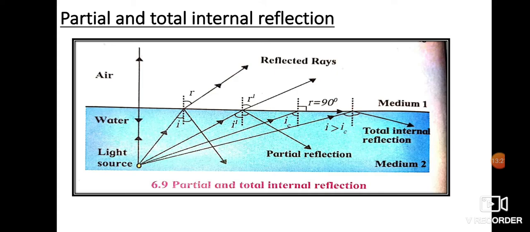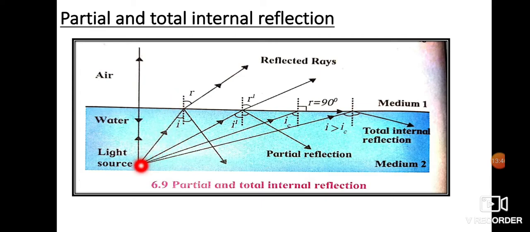Now here we have a point source of light. We are studying the effect of the incident ray at different points on the surface of the water. So we are going to study 4 different incident rays, the effects from a denser medium to a rarer medium.